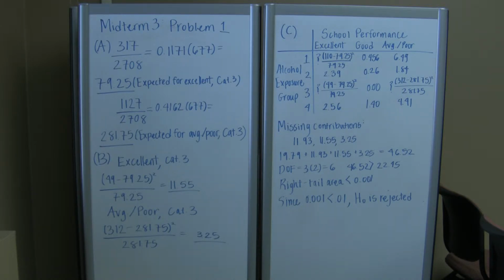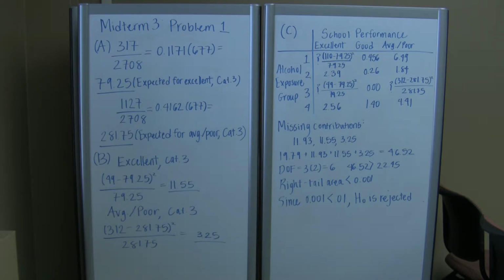To find the expected value for the excellent category 3 cell count, I divided the total number of students that fell under the excellent category, which is 317, by the total number of students within the study, 2,708 students, and I got the value of 0.1171. I then multiplied that number by the total number of students within the category 3 group, 677. So I got the expected value of 79.25 for students that are in the excellent category 3 group.